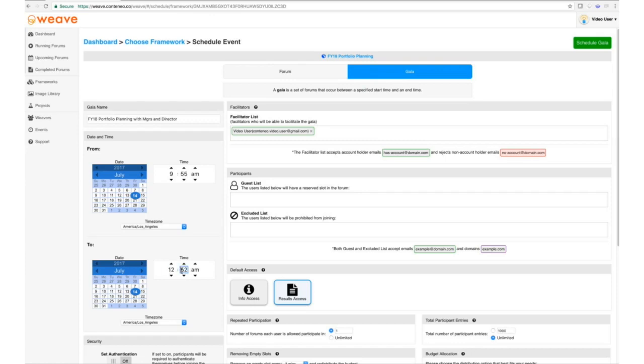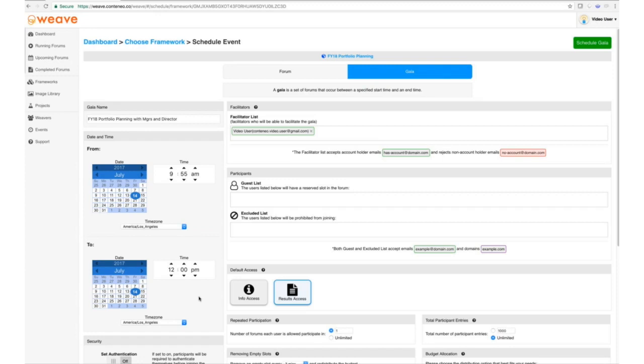Now, it's important to remember that the time zones of your Gala need to match your participants. In this case, we can safely assume that Jane has confirmed that the Pacific Standard Time Zone is acceptable. Now, she will also communicate that the Gala starts at 10 o'clock, even though she's configured the Gala to start a few minutes before. This enables participants who click on that URL just a few minutes early or a minute early to join without a problem.